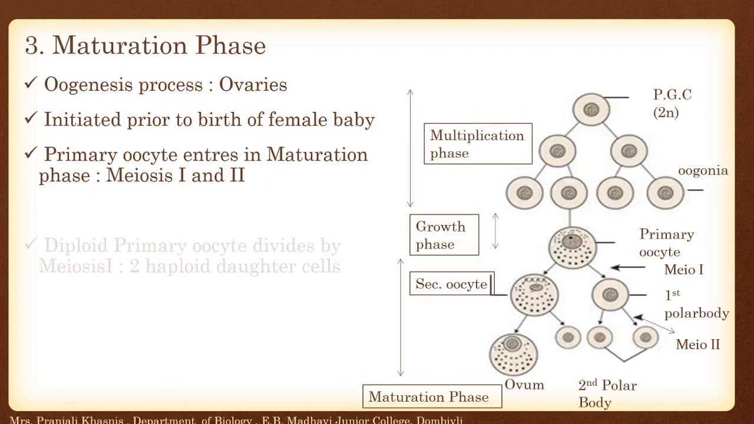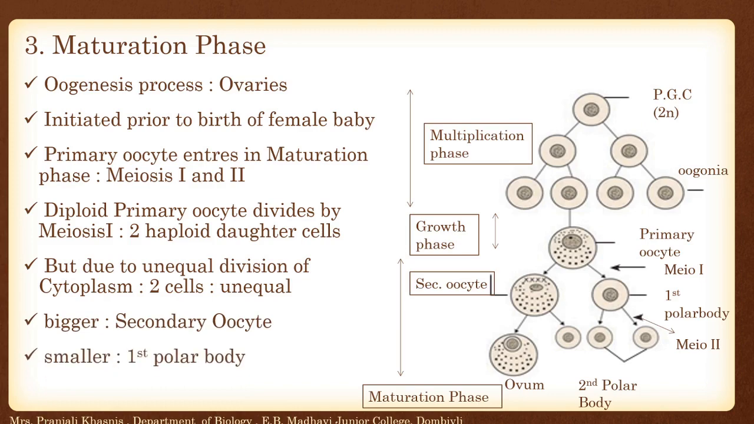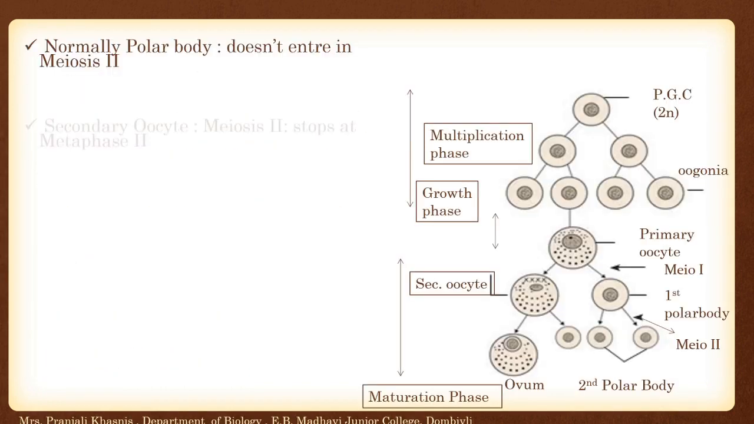And in the maturation phase, the oogenesis process, which takes place in the ovary, is initiated prior to the birth of the female baby. Here the primary oocyte enters the maturation phase, that is meiosis 1 and meiosis 2, and the diploid primary oocyte divides by meiosis 1, forming two haploid daughter cells. But due to unequal division of cytoplasm, the two cells formed are unequal, and the bigger cell is called the secondary oocyte while the smaller one is called the polar body.